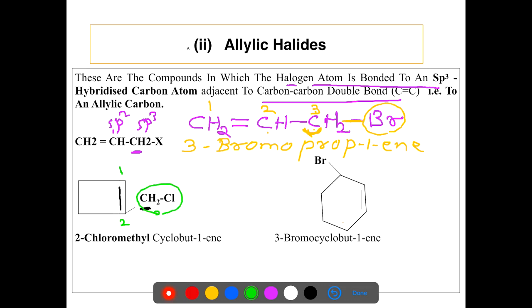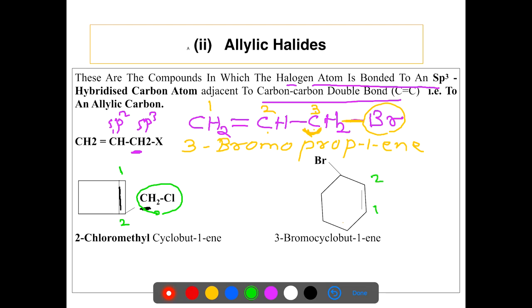This becomes the substituent, known as chloromethyl. So it is present on the second carbon atom of cyclobutene. The name of the compound is 2-chloromethylcyclobut-1-ene. The third type of compound is the ring of cyclohexane. One double bond is present, therefore it is known as cyclohexene.